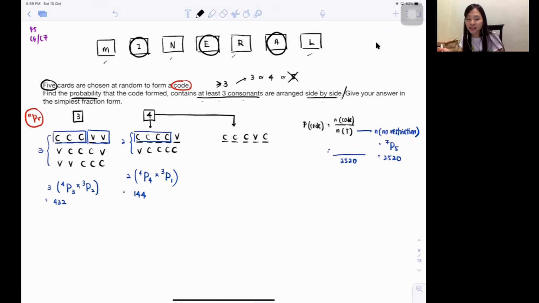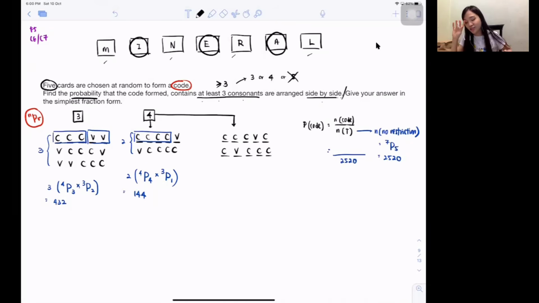Also fulfill what they say, which is at least 3 consonants side by side. Still got 3 consonants side by side, yet I got 4 consonants inside. Saw it? So same for another pattern. Maybe you can first 1 consonant, last 3 consonants, vowel is here.